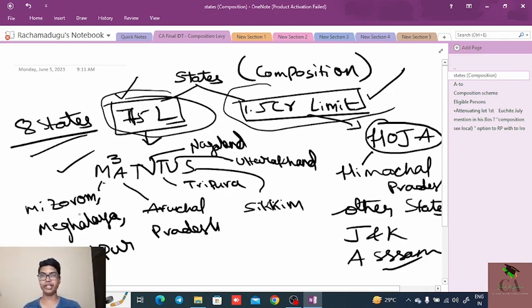M cube means Mizoram, Meghalaya, Manipur. A means Arunachal Pradesh. N means Nagaland. T means Tripura. S means Sikkim. U means Uttarakhand. Okay. And 1.5 crore is eligible for the HOJA. HOJA means Himachal Pradesh, other states, Jammu and Kashmir, and Assam.